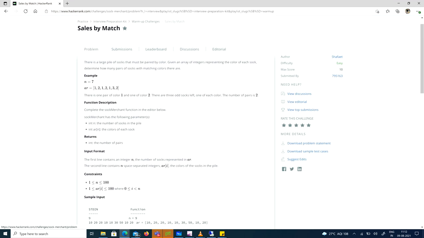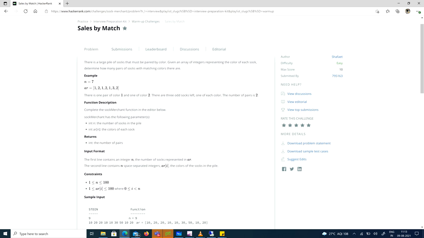Look at the question Sales by Match. What this question is trying to say is we need to find pairs of socks, and every sock has been given a number, its color or whatever. So whichever numbers are the same, like in this example, this is the input: 1, 2, 1, 2, 1, 3, 2. This 1 is a different kind of sock, 2 is a different kind of sock, and 3 is a different kind of sock. Now we need to find how many pairs of socks we have.